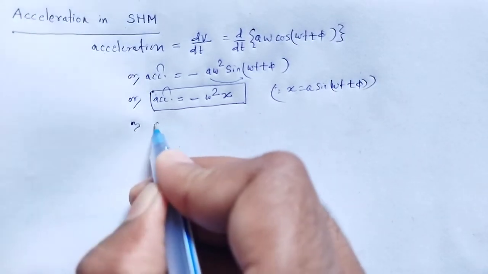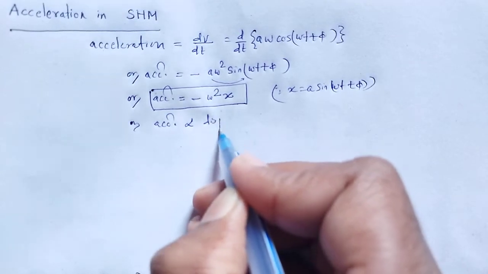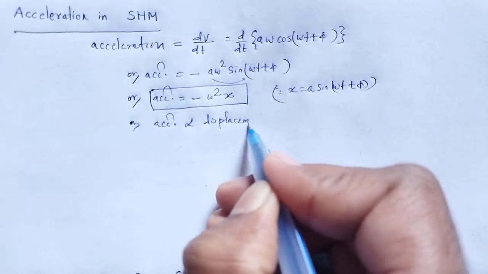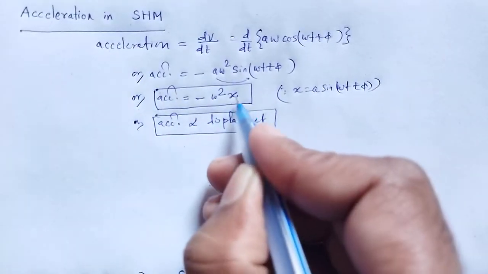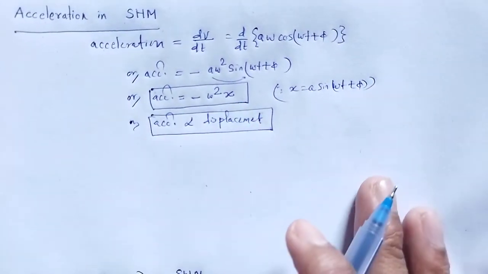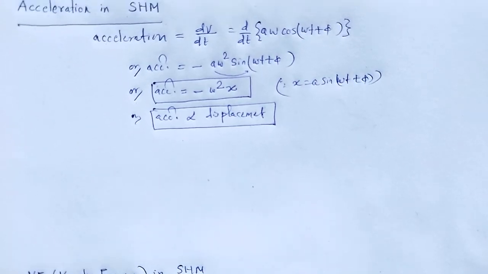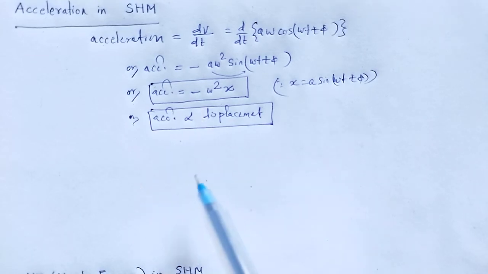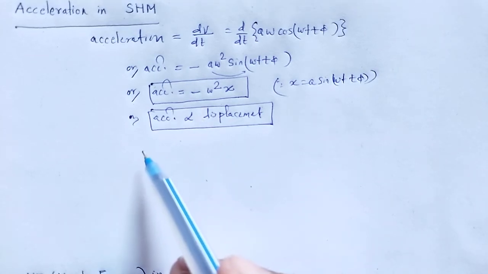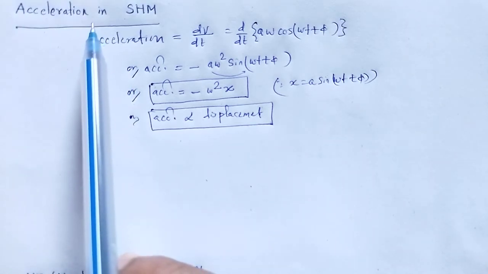Here acceleration is directly proportional to displacement. Again, in the two scenarios, at the mean position and extreme position, what should be the values of acceleration?